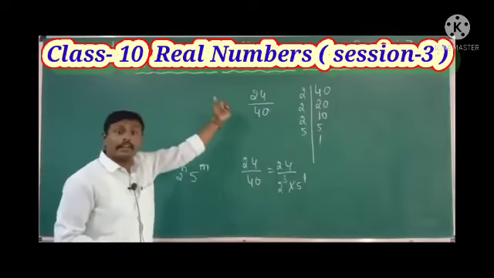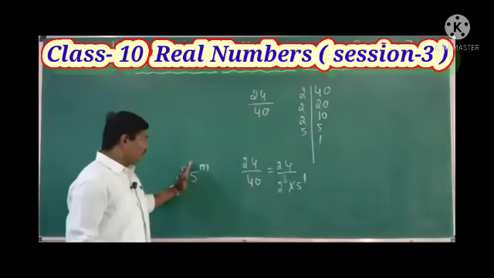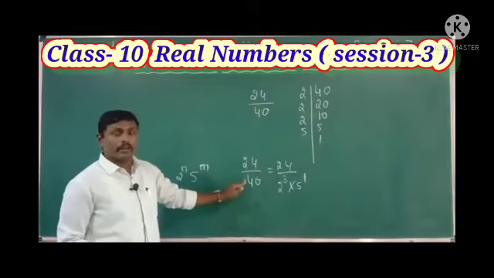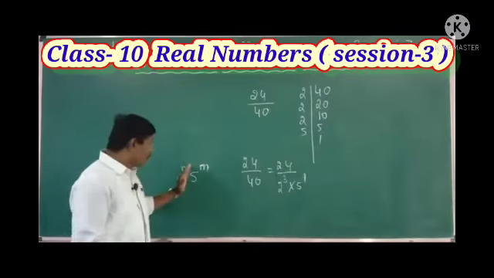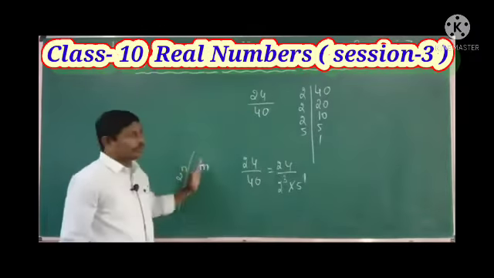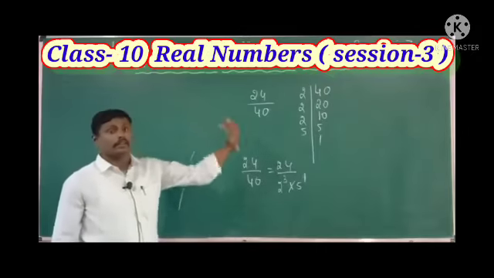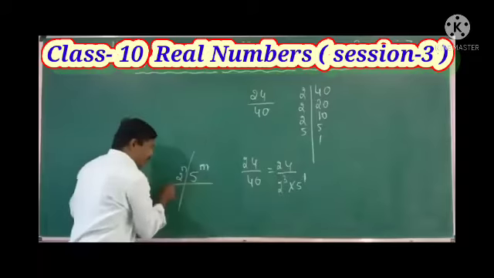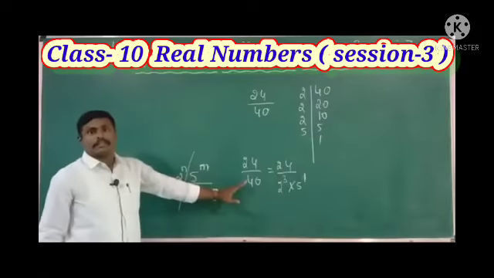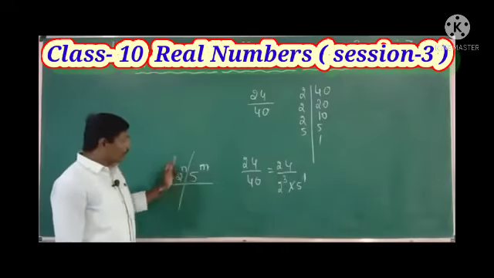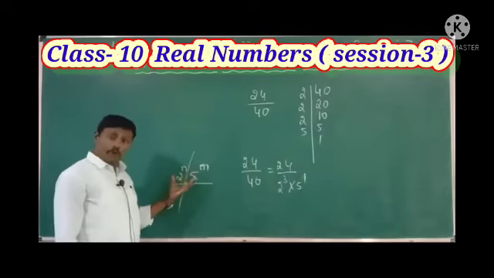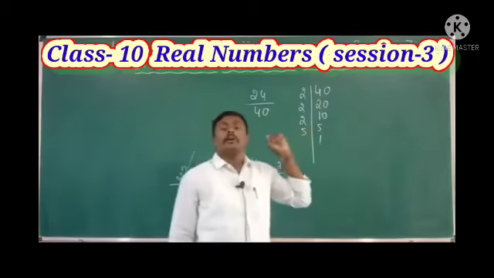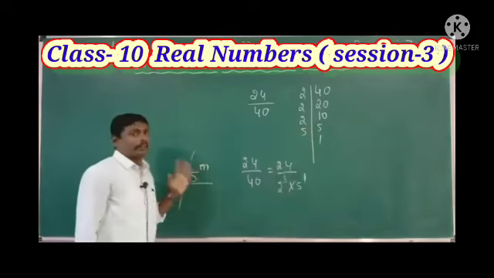Either it may be in the form of 2 raised to n, and the given rational number completely terminates. Or when factorizing the denominator, if it is in the form of 5 raised to n also, the given number is terminating. Or if it is in the form of 2 raised to n and 5 raised to m both, then also it terminates.